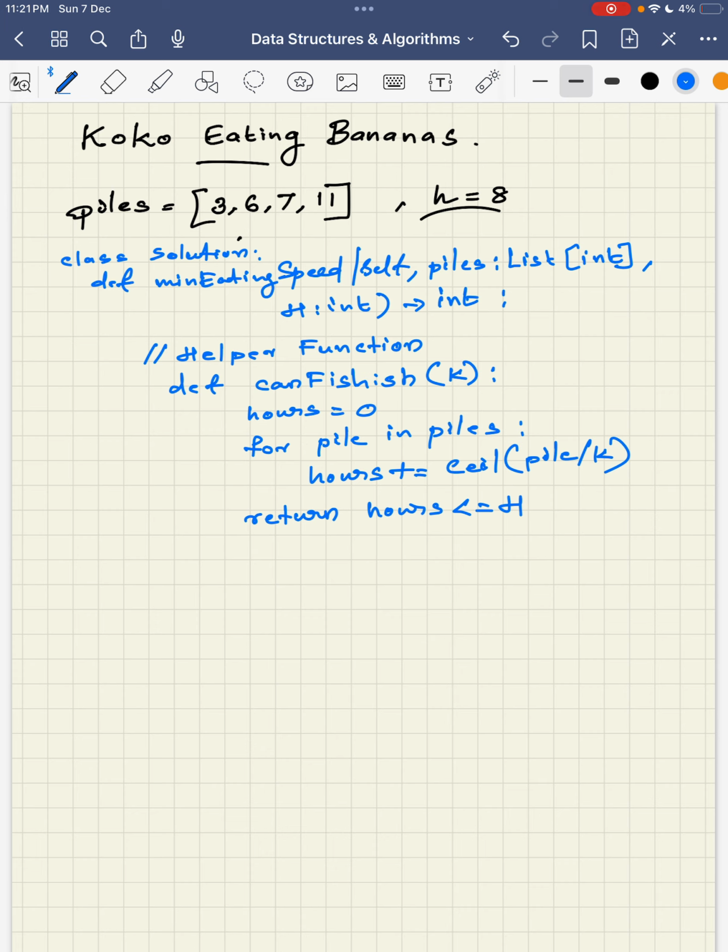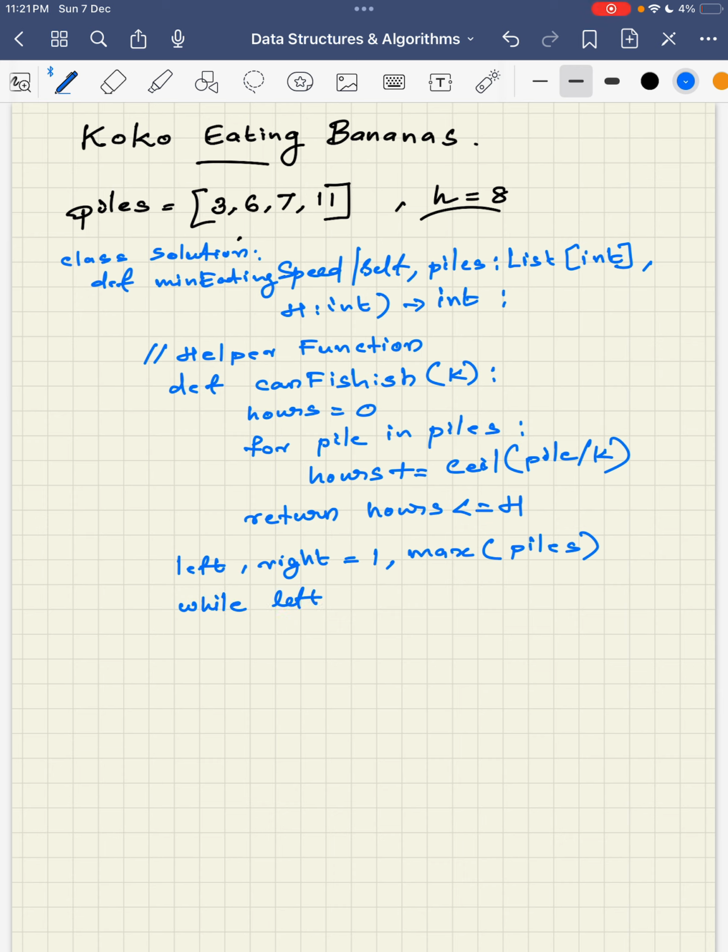These are the range of k we can choose: left, right. Left we can choose from 1, and right we can choose up to the maximum of piles. Okay, and let's use the binary search method.